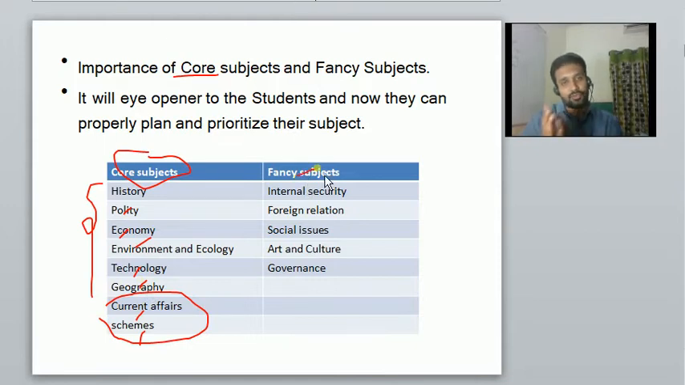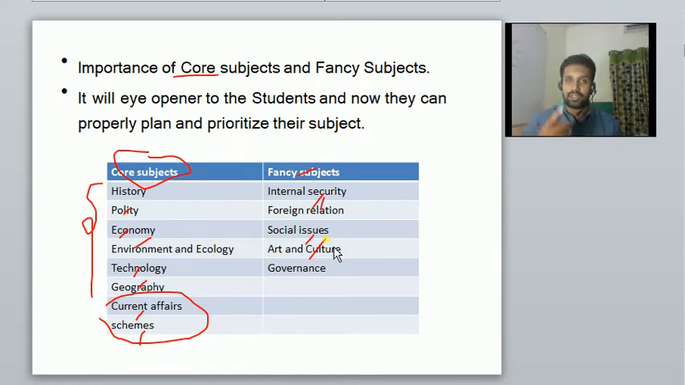We ask the students to generally study the core subjects, but I don't know what kind of intuition they have, they generally prefer the fancy subjects, such as internal security, foreign relations, social issues, art and culture. Though it's important and suggested, the cost-benefit ratio is very low. The time you put in to study art and culture in your coaching period is too big. You have to spend lots of time to complete art and culture, but what benefit are you able to get?